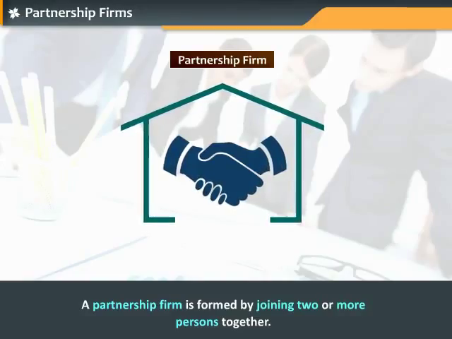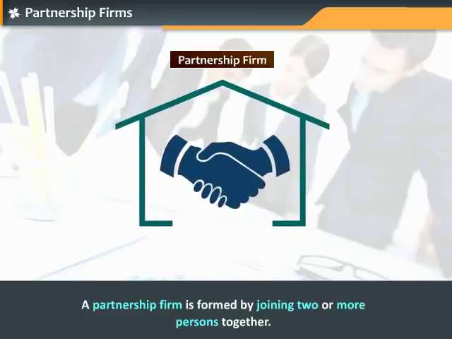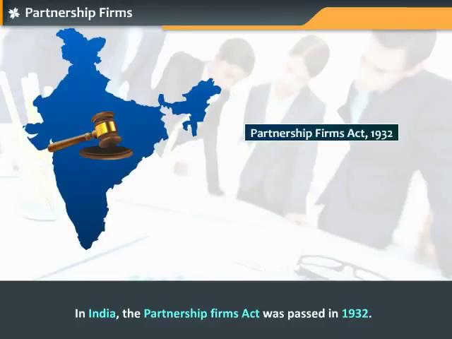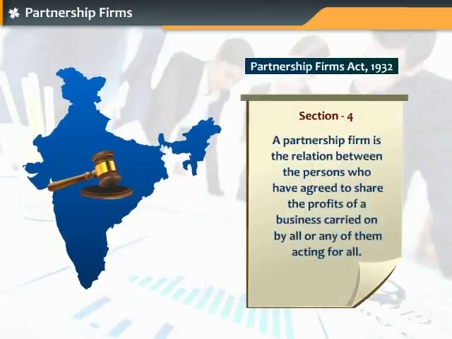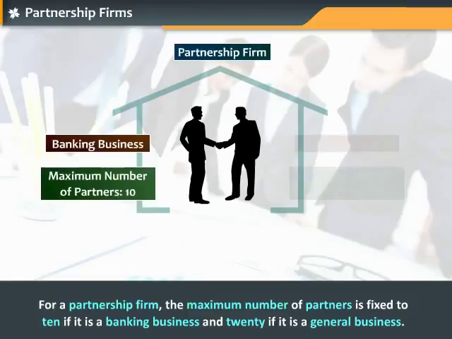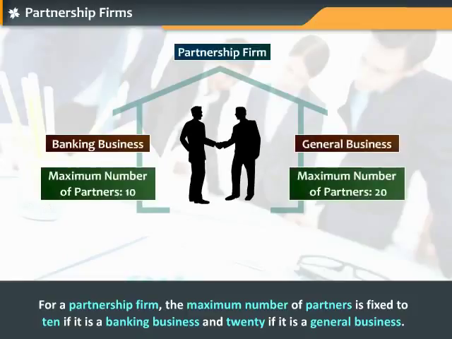A partnership firm is formed by joining 2 or more persons together. In India, the Partnership Firms Act was passed in 1932. According to Section 4 of this Act, a partnership firm is defined as the relation between the persons who have agreed to share the profits of a business carried on by all or any of them acting for all. For a partnership firm, the maximum number of partners is fixed to 10 if it is a banking business and 20 if it is a general business.